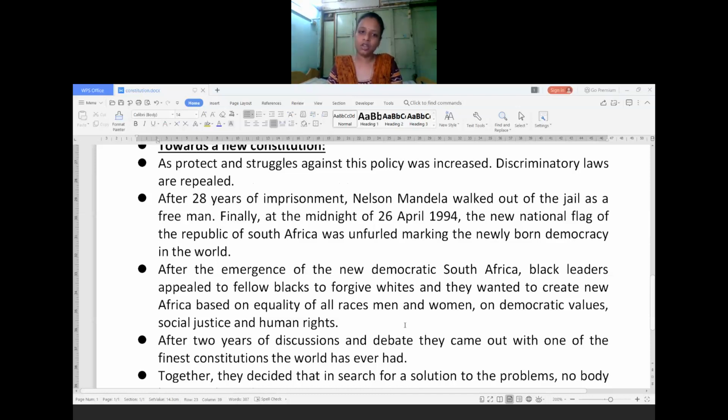They wanted to create a new African-based equal society, where all men and women would be treated equally, and they would follow democratic values, moral values, social justice and human rights. They wanted to create such a society in South Africa. It also took a very long process. After 2 years of discussions and debate, they came out with one of the finest constitutions the world ever had.